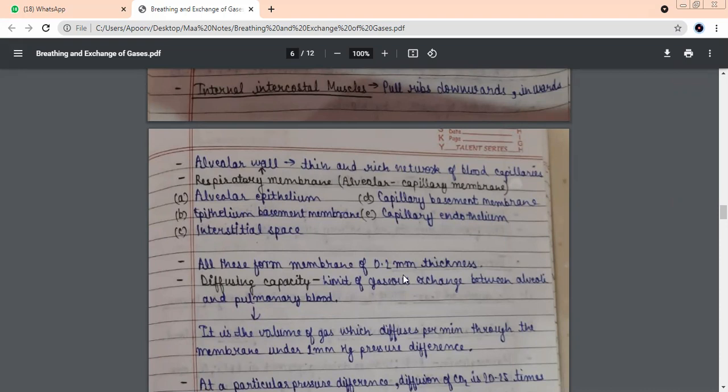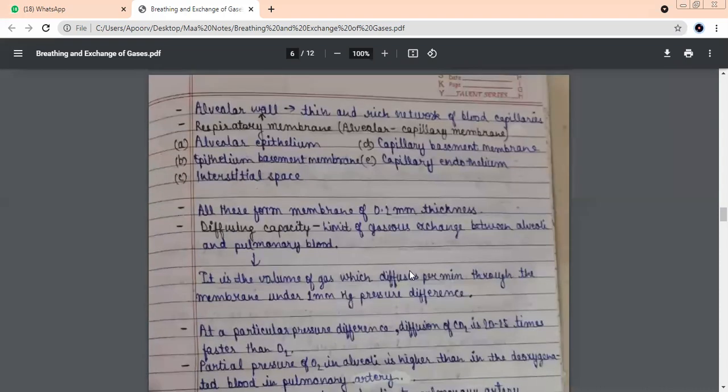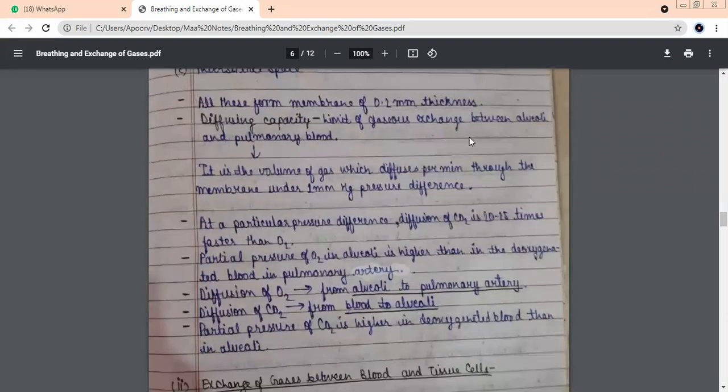You need not learn these names. I told you the membrane of capillaries is very thin, but it's actually made up of so many thin membranes together. But you have to just remember that the respiratory membrane thickness is how much? 0.2 mm. We have a term which is called diffusing capacity.